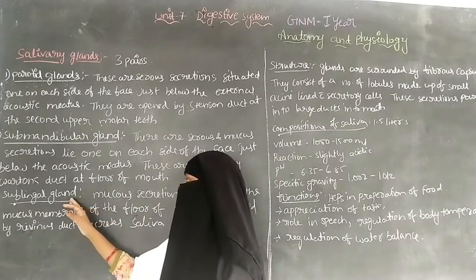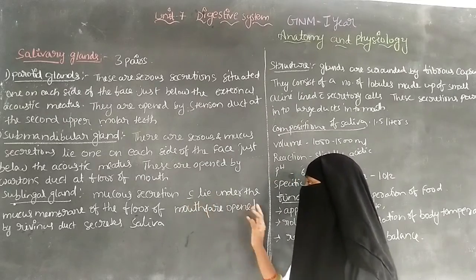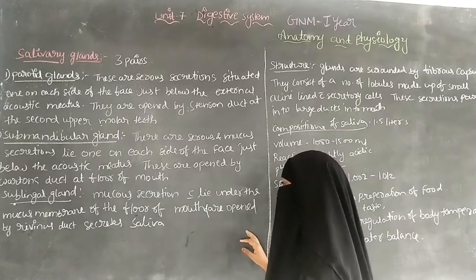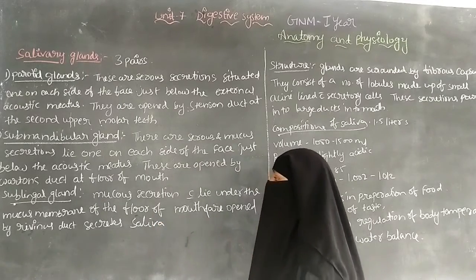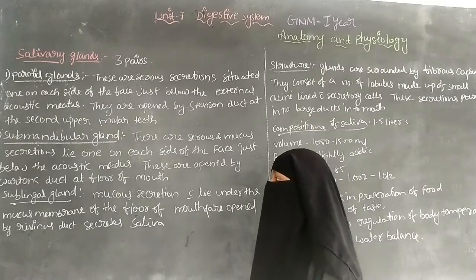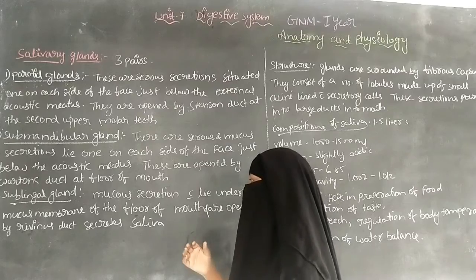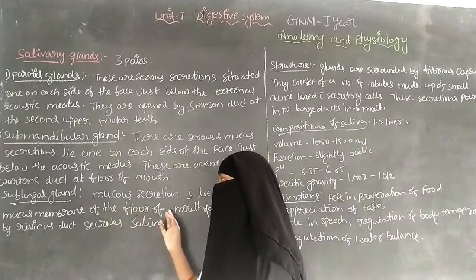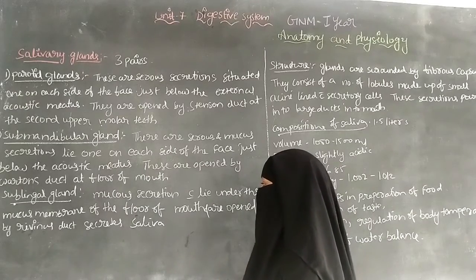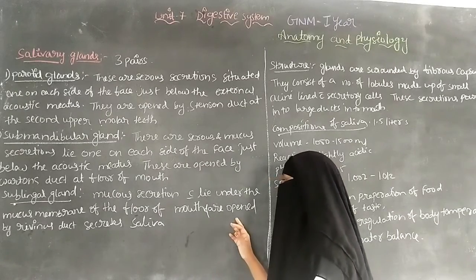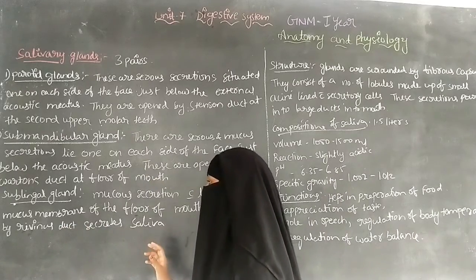And the next one is the sublingual gland. The sublingual gland is a mucus secretion which lies under the mucous membrane of the floor of the mouth. The sublingual gland is situated below the tongue, at the floor of the mouth. These are opened by the ducts of Rivinus and secrete the saliva.